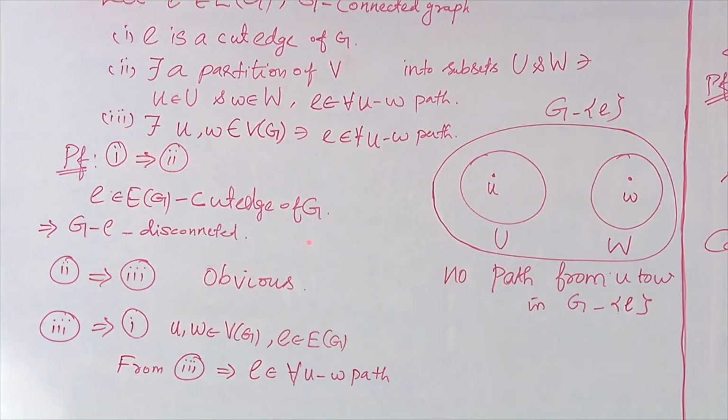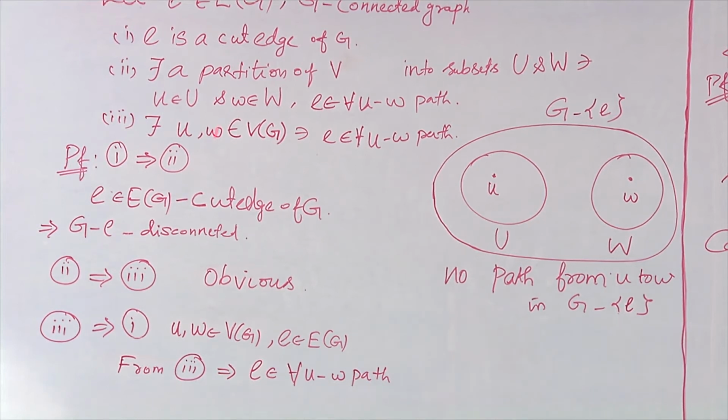So that is pretty obvious, because in the second statement we have u belongs to U whenever u is in U and w is in W, that the edge e is already in every uw path. Here the existence of u and w is already guaranteed by the partition of U and W. So the third statement is pretty obvious, it already follows from the second one, and 2 implies 3 part is also over.